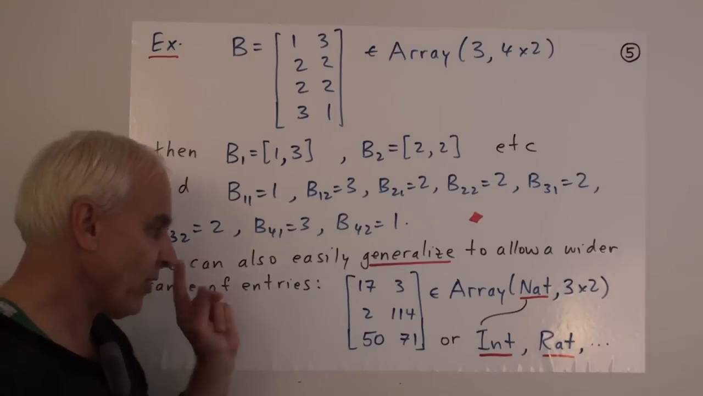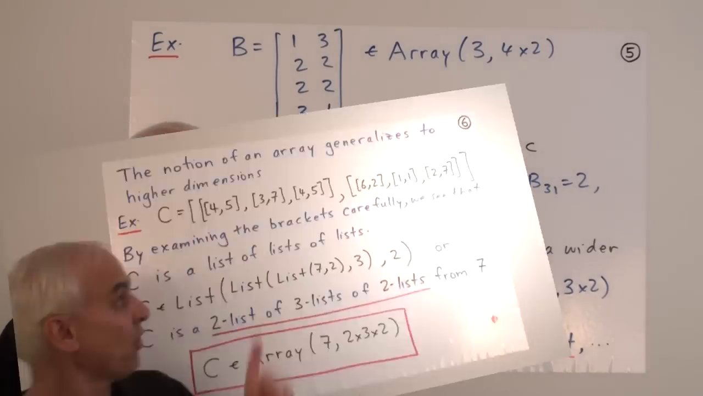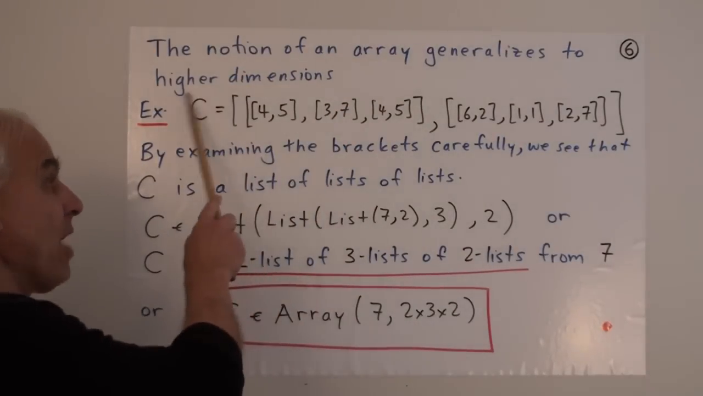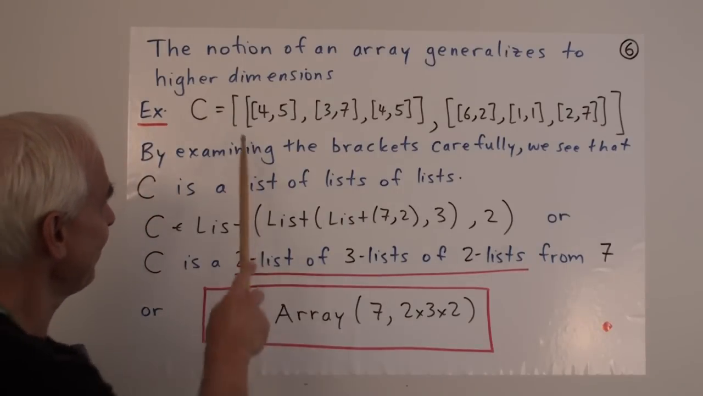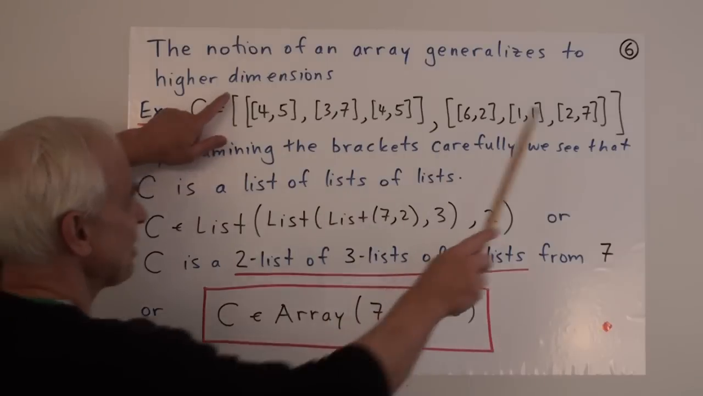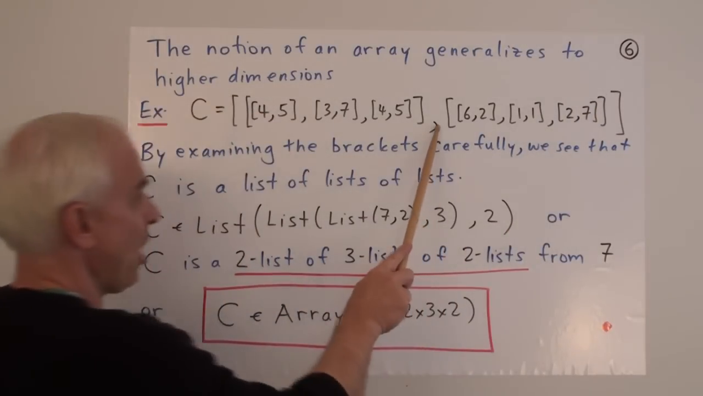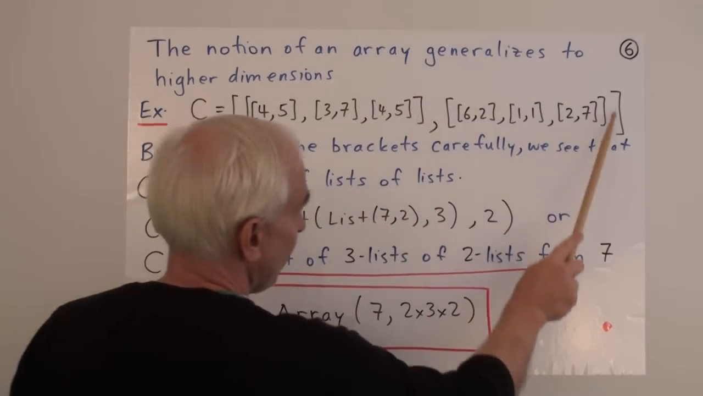All right, so that's a very flexible kind of arrangement that has a lot of different applications, but we can also extend it or generalize it in another very interesting and important way. In fact, the notion of an array generalizes to higher dimensions. So let's have a look at that. So here's a more complicated kind of list. It's a list because there's square brackets and there's a comma. And this object is all one object, and that's also one object.